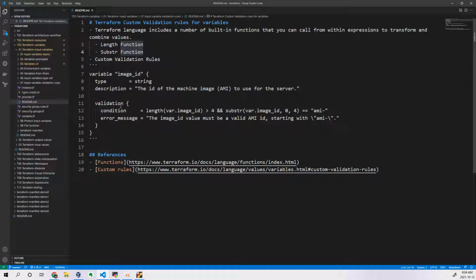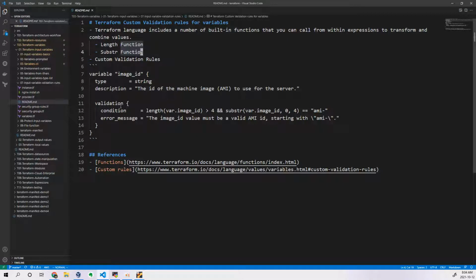So validation in the sense, simple. Whatever variable you are trying to add, when you're passing some value to that particular variable, it has to pass that particular validation. Let's say I have written some particular variable which is called image ID for this example.